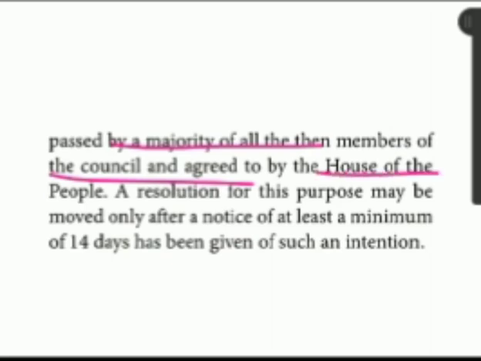So the Rajya Sabha members have the power to bring the resolution against the vice president.